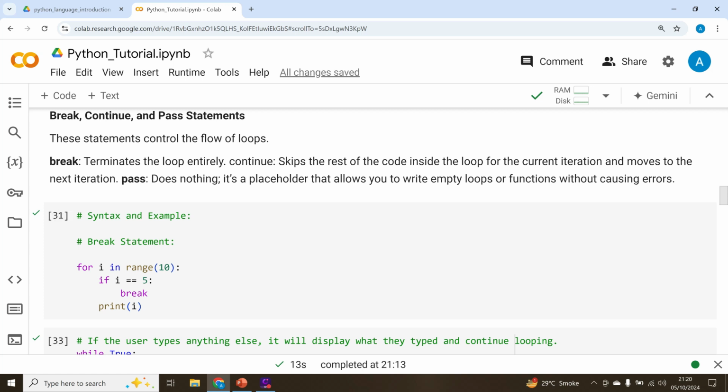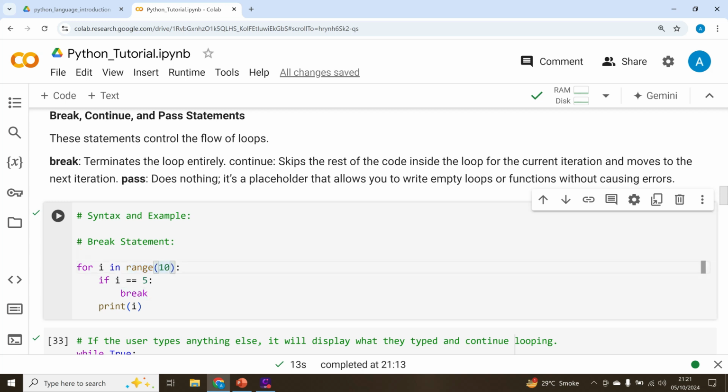So break is a keyword, and while running a for loop, in our previous video we learned that we can use the range, and range can generate the sequence of numbers. If we have not specified the starting value, then it will start from 0 and continue up to 9, because the final value is not inclusive in the range generation. So in the sequence that is generated, the final value is not part of it. And then we have a for keyword, iterating on each value in the range from 0 to 9.